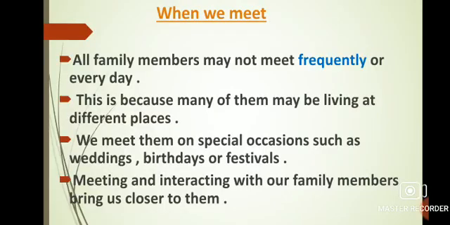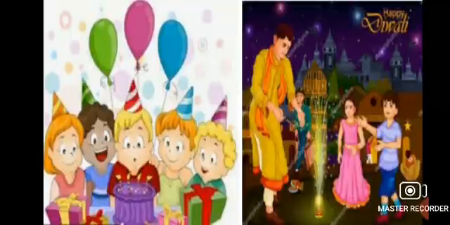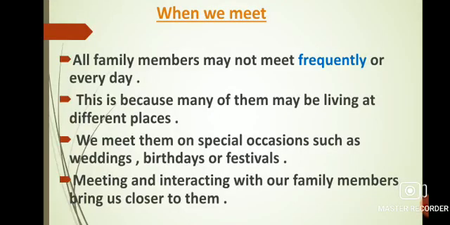Now, the next topic of the chapter is when we meet. All family members may not meet frequently or every day. This is because many of them may be living at different places. We meet them on special occasions such as weddings, birthdays, or festivals. Meeting and interacting with our family members brings us closer to them.